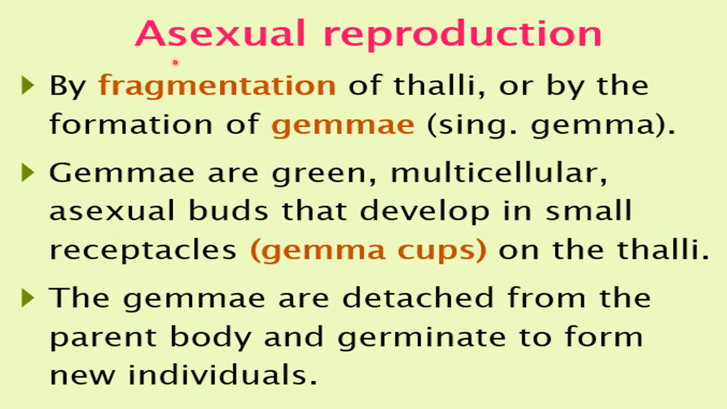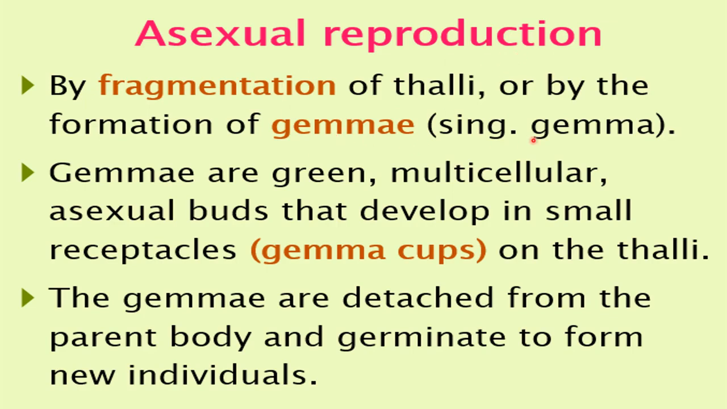Let's talk about the type of reproduction in liverworts. So asexual and sexual, both types of reproduction can occur here. Asexual reproduction of the liverworts occurs by fragmentation of thalli. Thalli means the complete body of the bryophyte. Fragmentation means the fragments will get separated, which will give rise to a new bryophyte. Or it can be by the formation of gemmae. So here, by gemma formation or by fragmentation, asexual reproduction can occur.